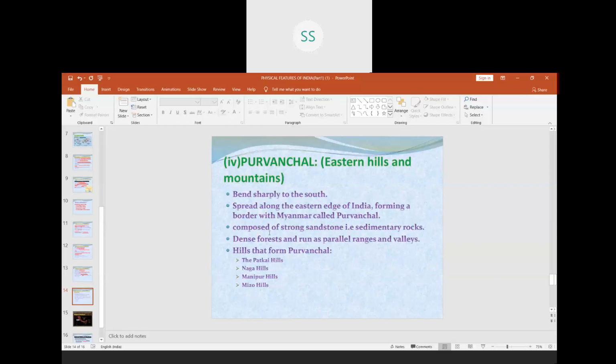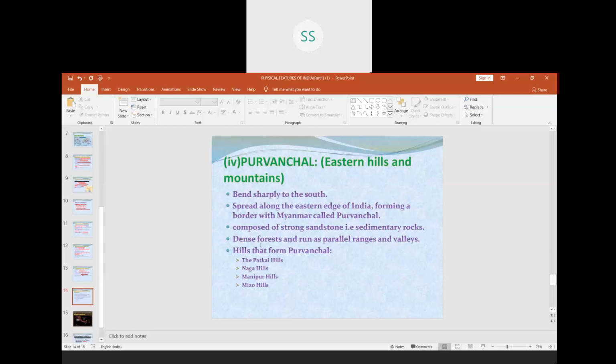Then they are composed of strong sandstone. Sandstone is a sedimentary rock. You know what a sedimentary rock is, children? Metamorphic, sedimentary and igneous rocks we have done. So sandstone is a sedimentary rock.